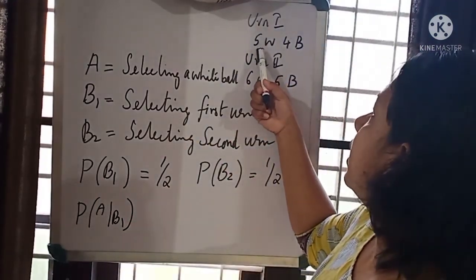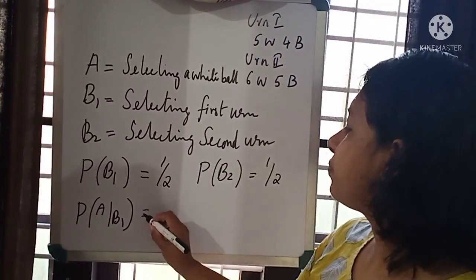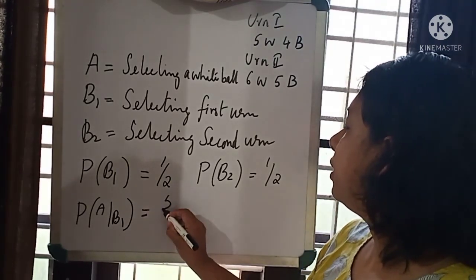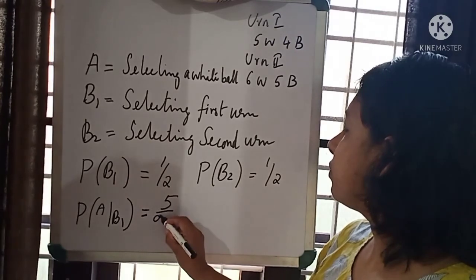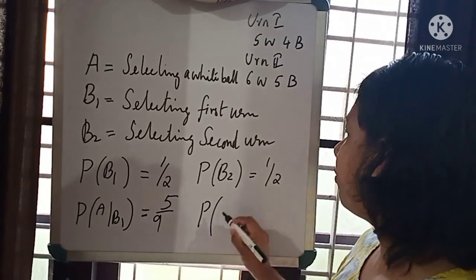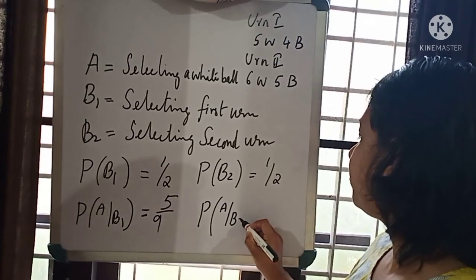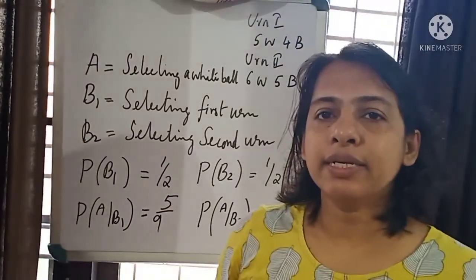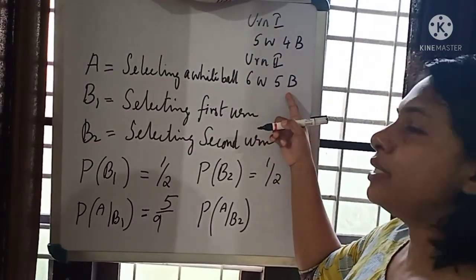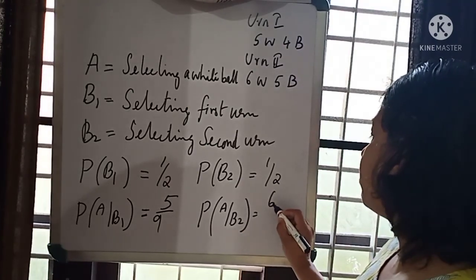First urn contains 5 white balls and 4 black balls. Therefore, probability of A given B1 is 5 by 9. And what is the probability of A given B2? Means, suppose we are selecting the second urn, what is the probability of getting a white ball? Second urn contains 6 white and 5 black balls, therefore A given B2 will be 6 by 11.